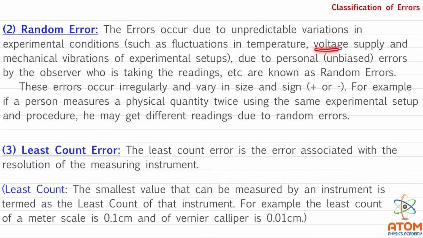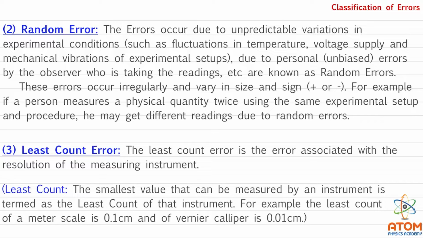Suddenly some voltage surge or some voltage change comes in the voltage supply, whatever you have kept. And you might not even be aware that this much voltage has changed. But it will obviously affect the experimental results because many of the instruments are electronic. You are measuring many things by electronic instruments.